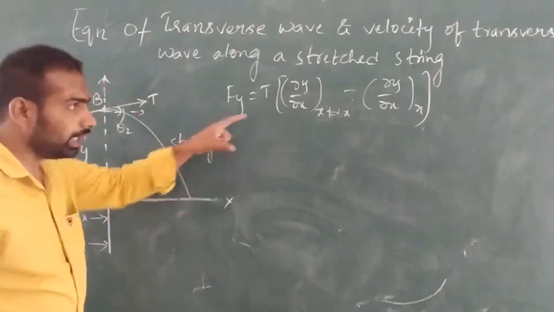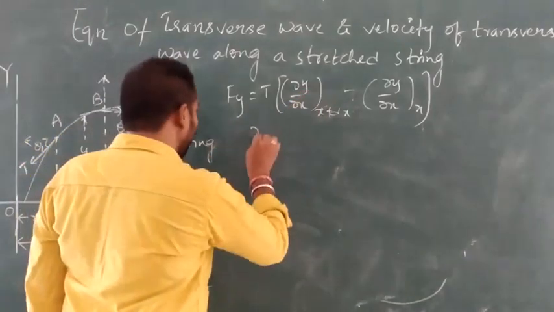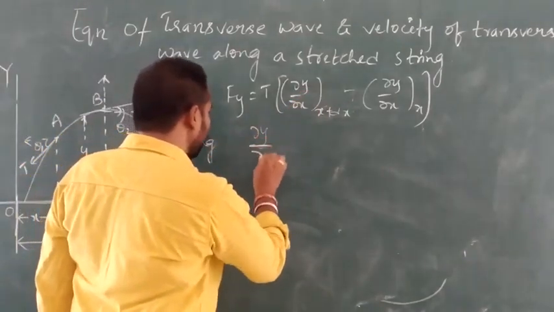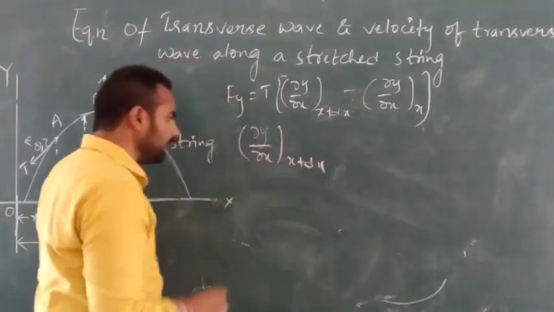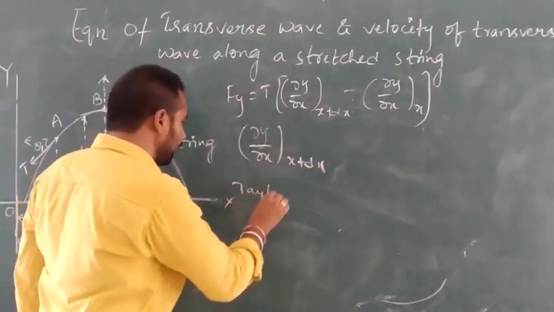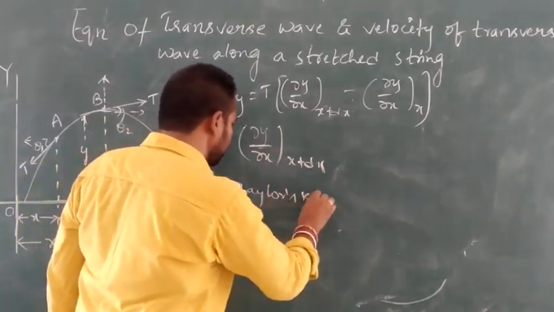Now here we can expand dou y by dou x of x plus dx by using Taylor's series.